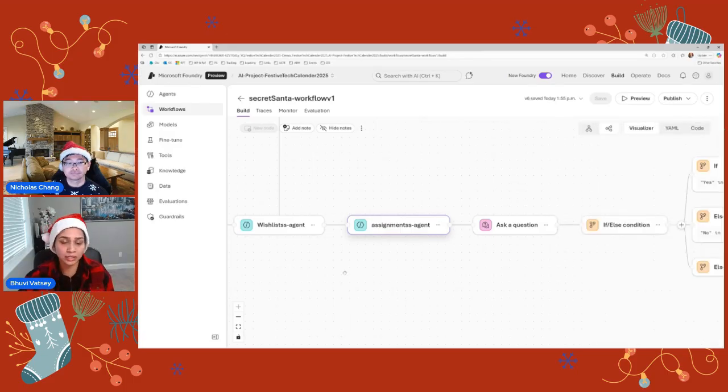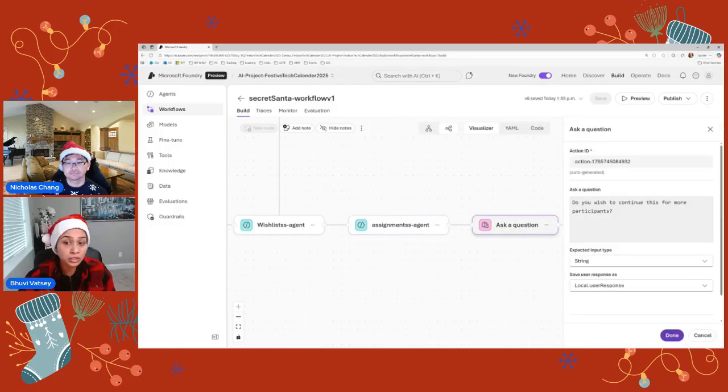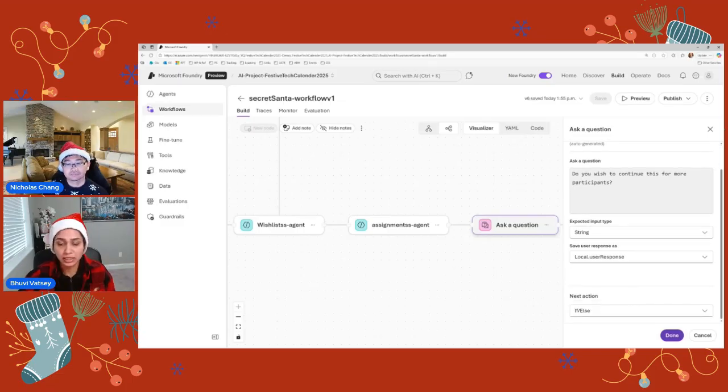Once it's done that, we want to ask a question: do you want to continue this process? Do you have more participants you want to find their Secret Santa and their wish list items for? That's the question I'm asking. And when I run this flow, you will see that the process stops here and waits for your input. My input is a string. Again, it's a user response. And then you need to provide where to go from here.